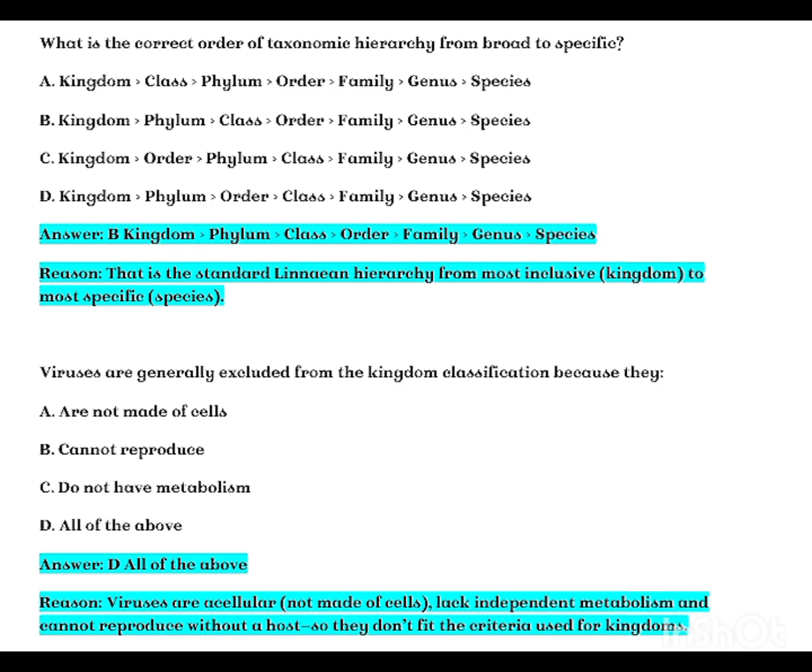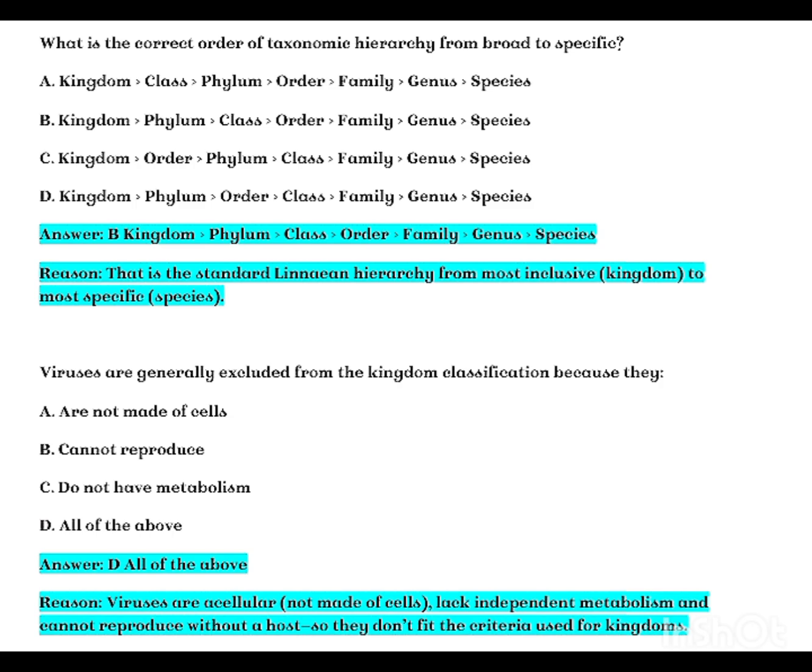C. Kingdom, order, phylum, class, family, genus, species. D. Kingdom, phylum, order, class, family, genus, species. Answer B. Reason: that is the standard Linnaean hierarchy from most inclusive kingdom to most specific species.